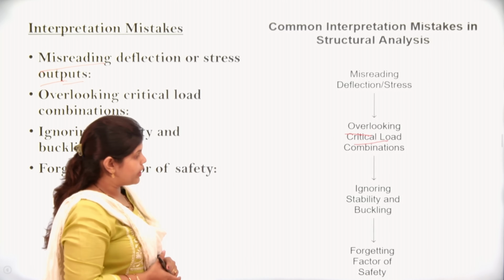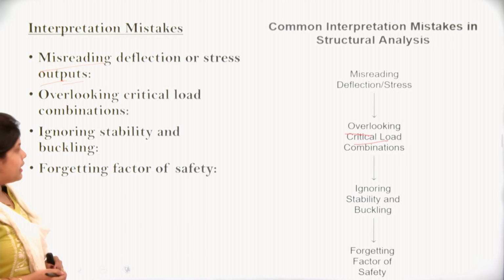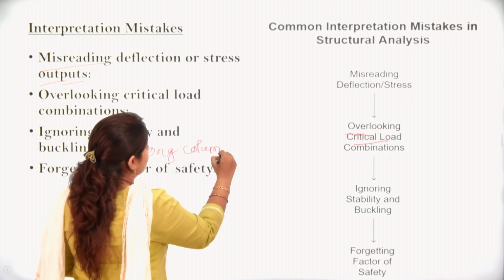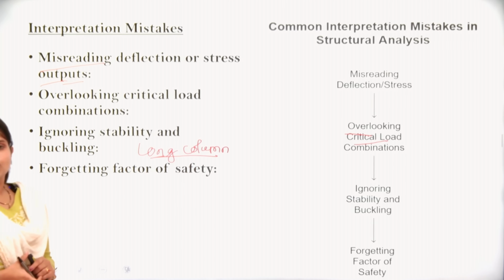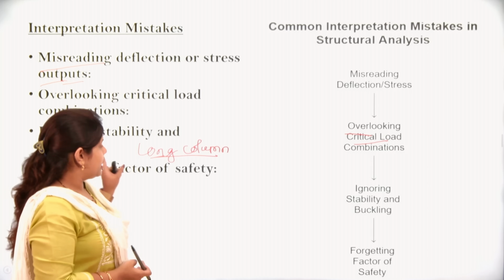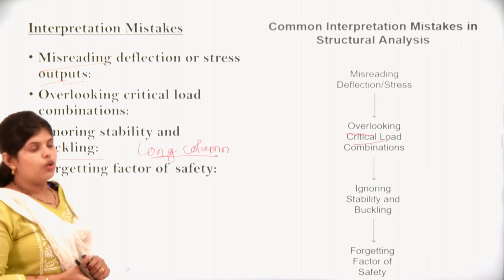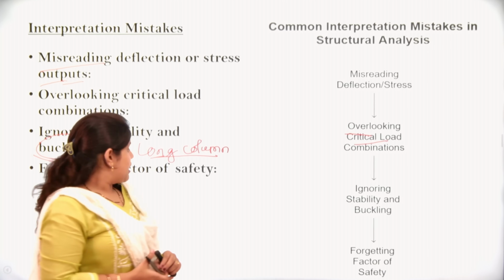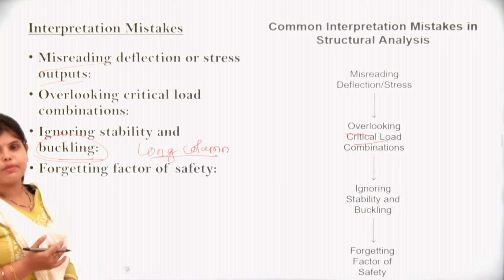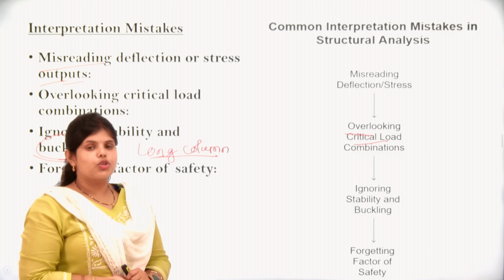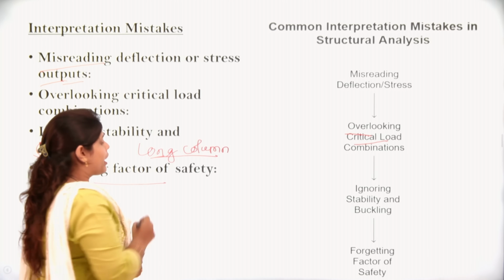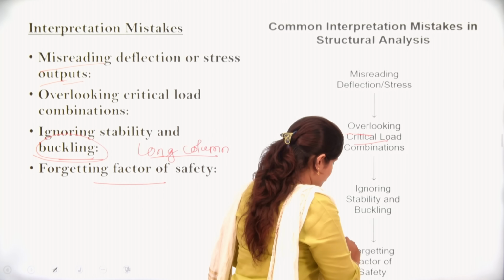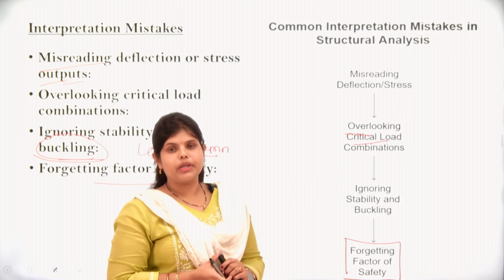Next is ignoring stability and buckling. In the case of a long column, buckling occurs generally. So if the structure buckles, we need to focus on the buckling cases of long columns. Next is forgetting the factor of safety. While we analyze a structure, we need to remember the factor of safety and take it properly.